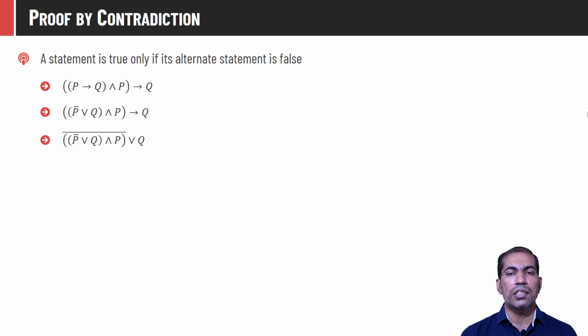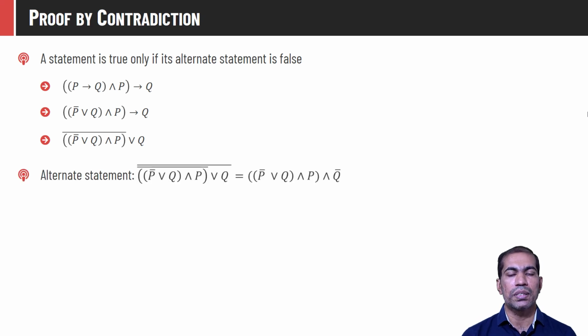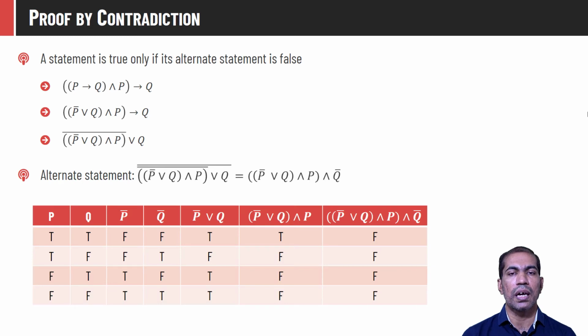If we take the alternate statement of this, that means we have to take the complement of this entire statement, and by applying De Morgan's law, we will conclude that it would be (P bar disjunction Q) conjunction P conjunction Q bar. Let us try to prove the truthness of this statement with the help of a table. Observe all the columns. We can see that the last column, that is our given statement, has all values false. So the alternate statement is taking all values false, and hence the original statement will take all values true. And hence we have proved through contradiction that the given statement is true because its alternate statement is false.